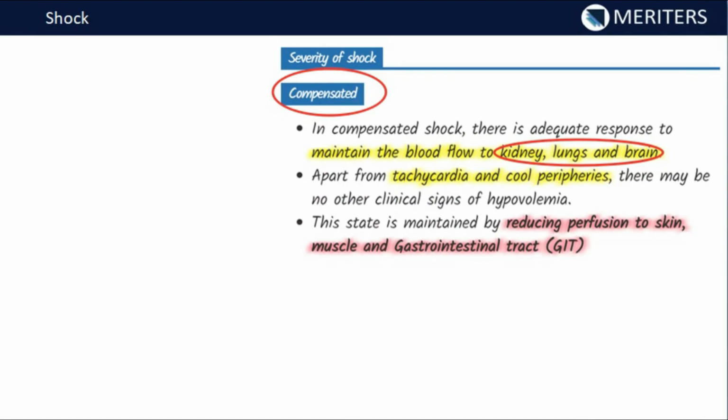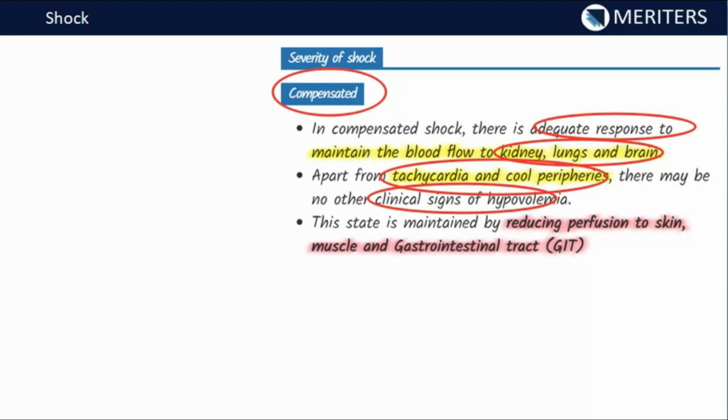So in compensated shock, there is adequate response to maintain the blood flow to kidney, lungs and brain, apart from tachycardia and cold peripheries. The skin will be cold and there will be an increase in heart rate, and otherwise there won't be any sign of hypovolemia. So you won't be able to find any other clinical sign of hypovolemia except tachycardia, that is increase in heart rate, and the cold peripheries.